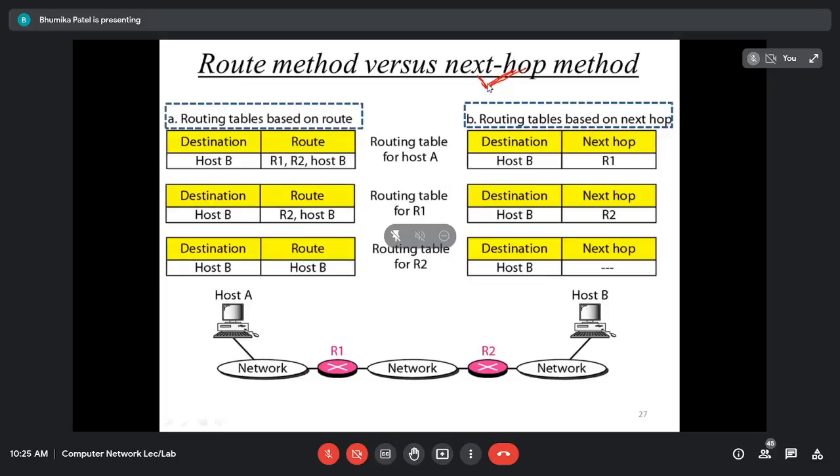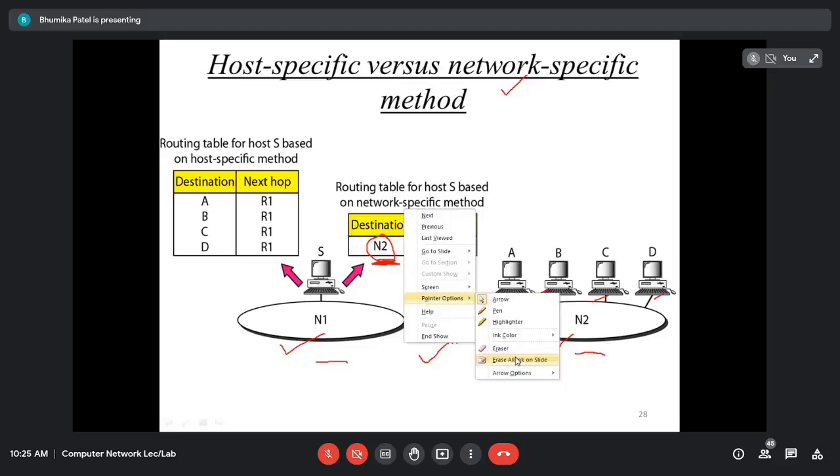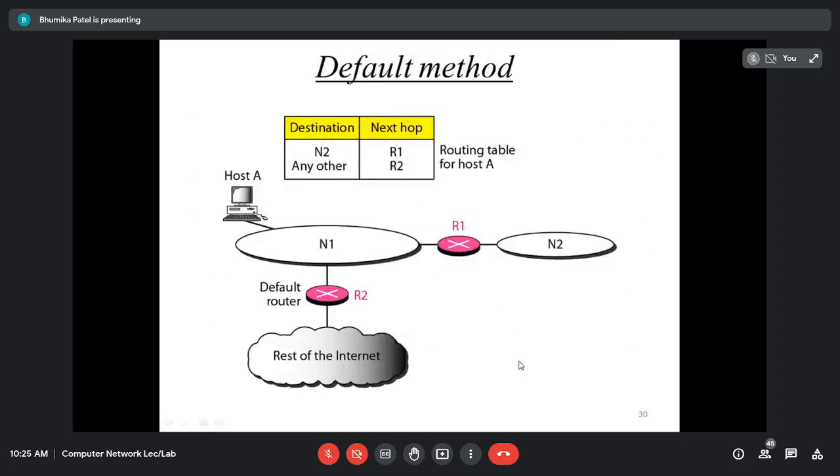Okay, so from this, we are going to use the next hop method, and in the second one we are going to use the network specific method, because it is going to reduce the size of the routing table. The smaller the routing table, obviously it will be easier for the router to manage the routing table. Decision making will also be better. Rather than checking each and every entry, there will be fewer entries, so it is less complex.